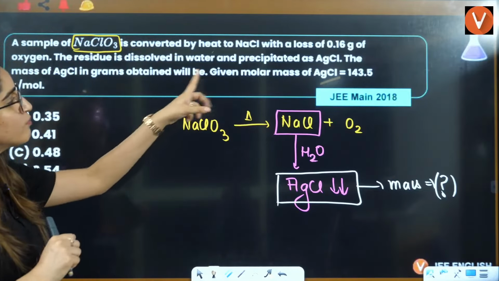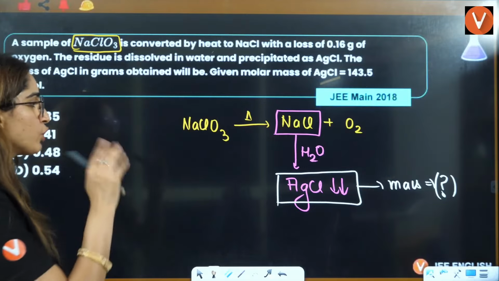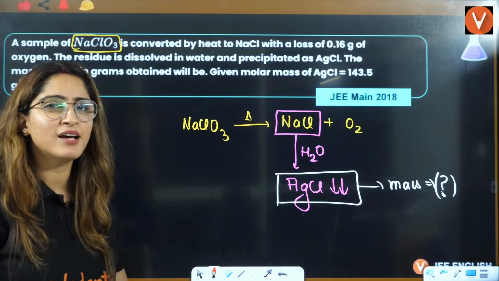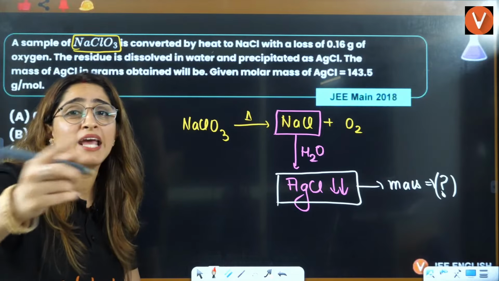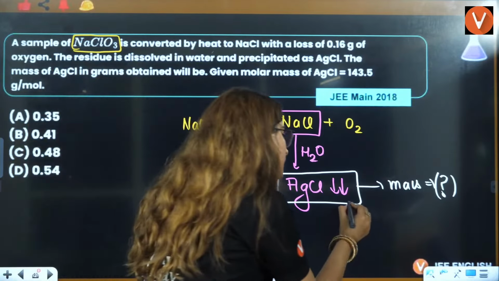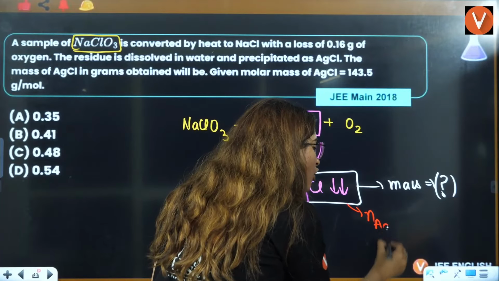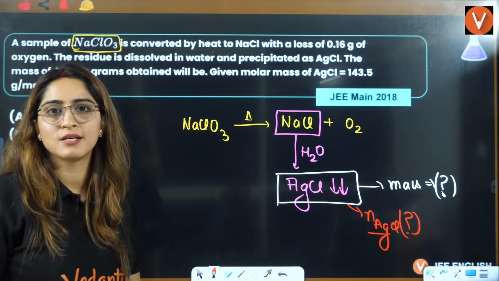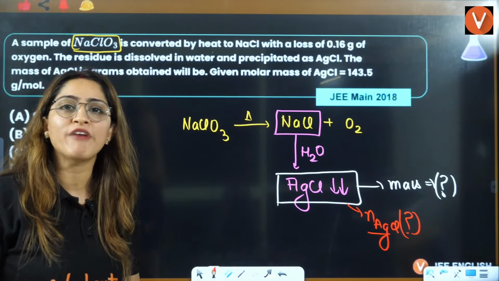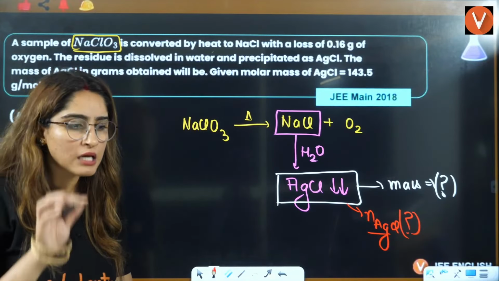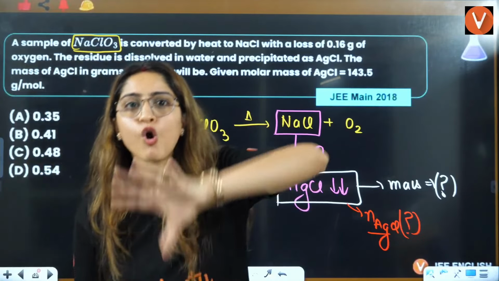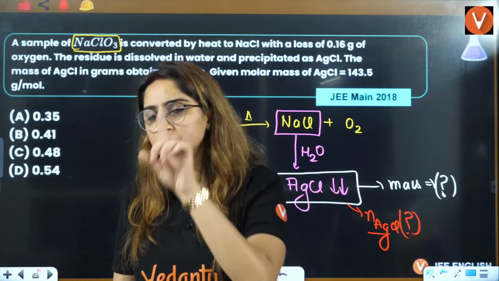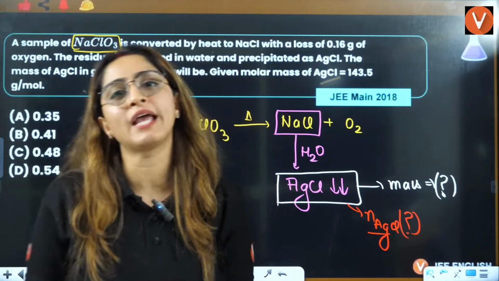So now molar mass of AgCl is given to you. Mass they are calculating. Can you get this hint here that you actually have to answer the number of moles of AgCl? This is what you have to answer. Number of moles of AgCl is what you have to answer. Now, the mole concept is shifted to the reaction. Okay? Mole concept is shifted to the reaction.